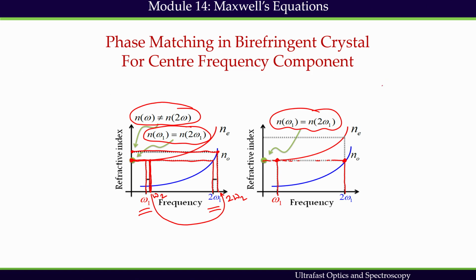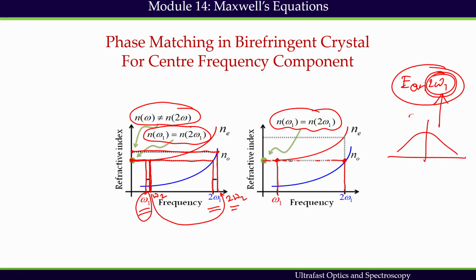So, what might happen in a nonlinear medium, for a particular frequency component I can achieve phase matching, and that is why I can have emitted beam intensity for that frequency component 2 omega 1. But other frequency components are destroyed, because phase matching is not achieved, and in the end I do not have a pulse, because in order to obtain a pulse at the 2 omega 1 center frequency component, I need all the frequency components to be present. So, this is 2 omega 1, there are many other frequency components that should be there here.